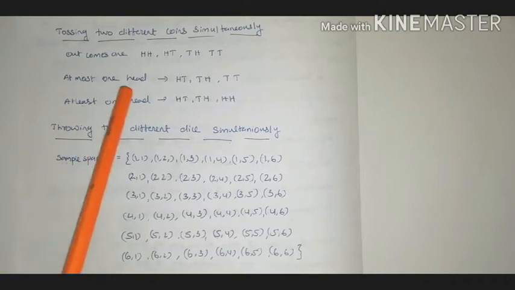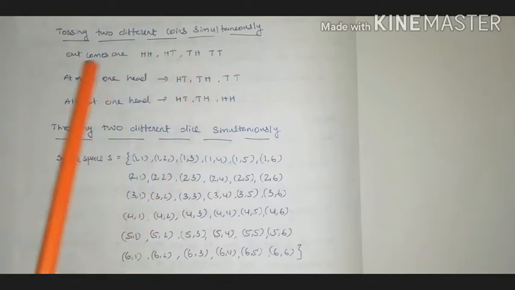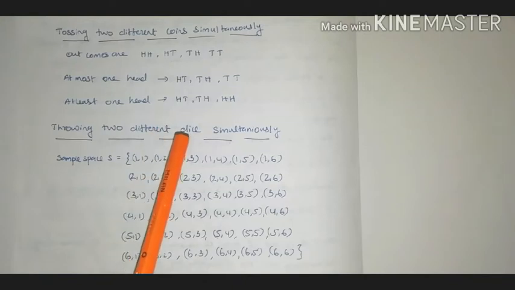The possible outcomes are: both can be head, or first one can be head and second one can be tail, or first one can be tail and second one can be head, or both can be tail. That is, a total of 4 outcomes are there: HH, HT, TH and TT.